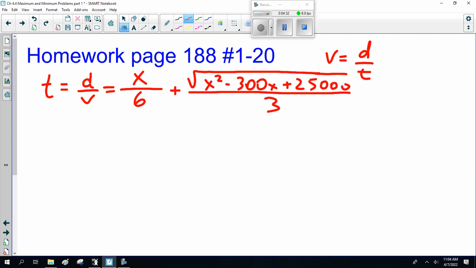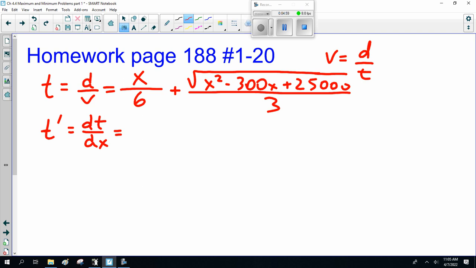Now, we have one equation with just x in it, and we need to find a critical point, maximum or minimum value. So we take the derivative of time, dt with respect to x. Notice it's time with respect to distance, not distance with respect to time.